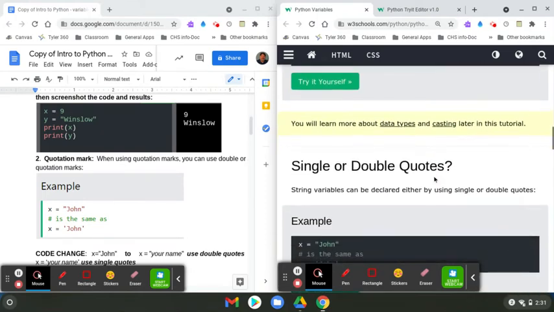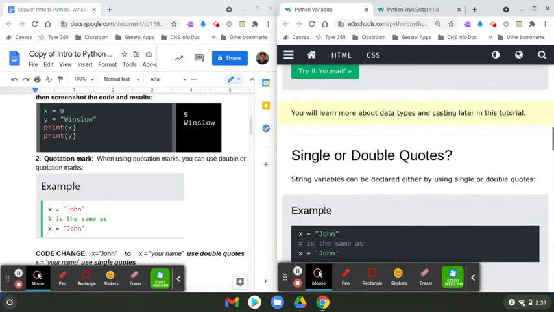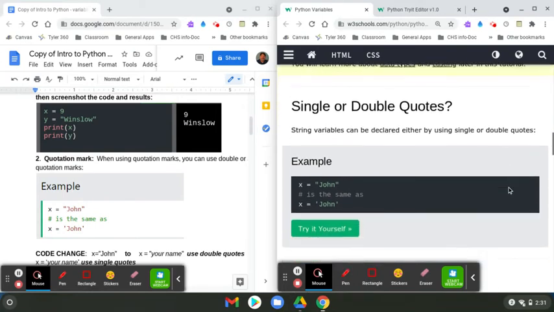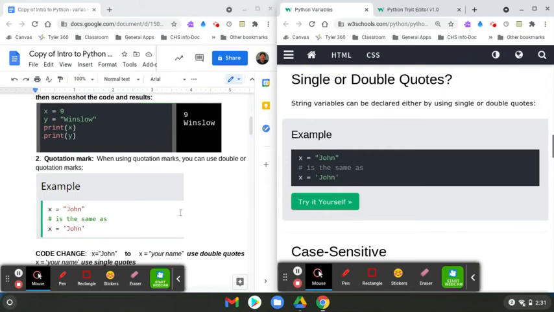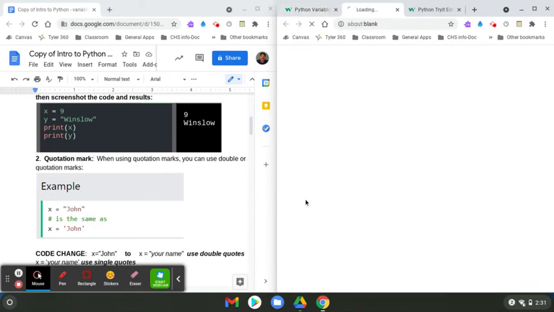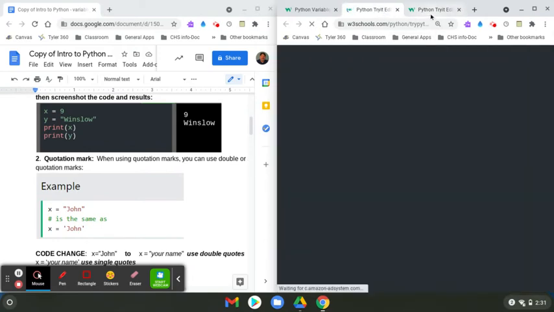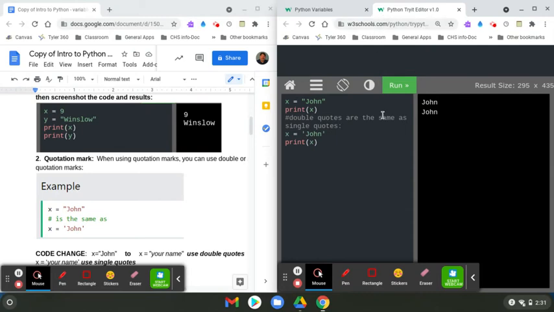So single and double quotations. String variables can be declared either by using single or double quotes. And if you take a look at it, it looks exactly the same. I don't know why mine shows up like this, but this is the thing that I copy and pasted. It's almost the exact same thing. So I punch "try it yourself," and remember, every time you open a "try it yourself," a new tab is going to open. So make sure to close some of these things.